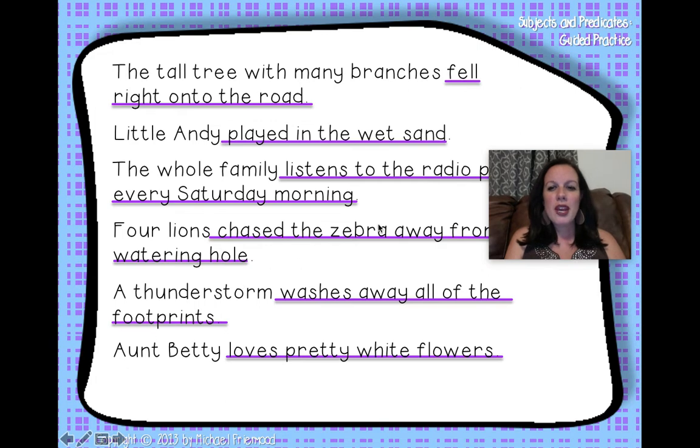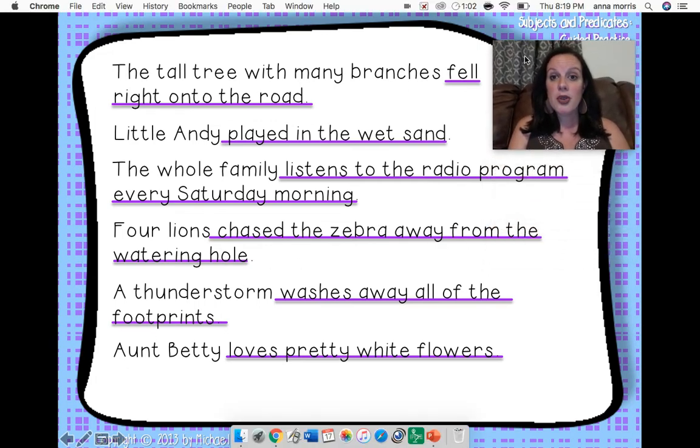The tall tree with many branches fell right into the road. Little Andy played in the wet sand. The whole family listens to the radio program every Saturday morning. Four lions chase the zebra away from the watering hole. A thunderstorm washes away all of the footprints. Aunt Betty loves pretty white flowers.